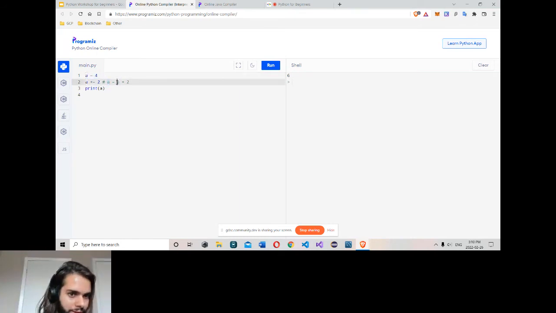So it first adds 4 plus 2, 6, then assigns to A. This is an assignment operator. You can also do a subtraction. Now I will subtract. So 4 minus 2 is 2. Here we got 4. Then said take the 4, subtract 2, then assign the value. So we got 2.